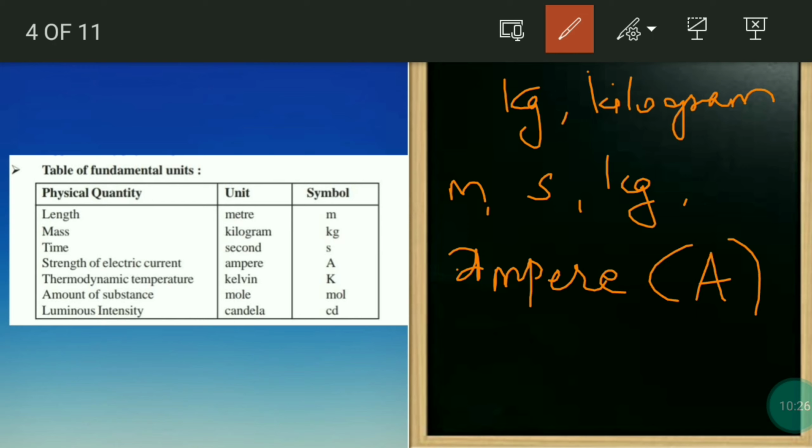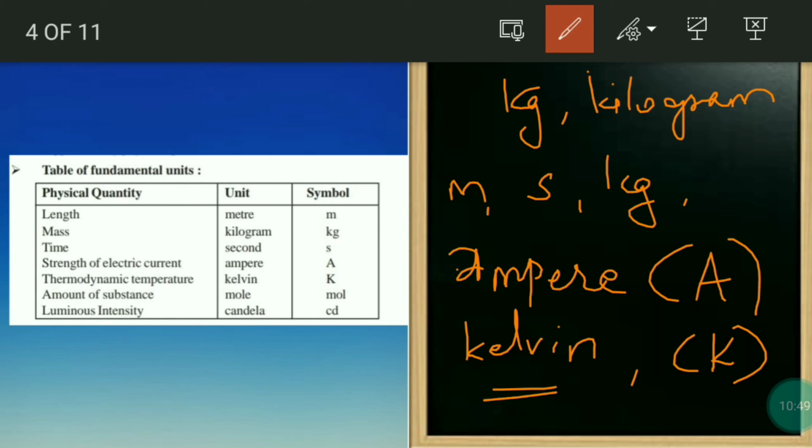Next we have thermodynamic temperature, that is Kelvin. When you are writing the full name, it should be small k. When you are writing the unit symbol, it should be capital K, because we are giving respect to the scientist, Sir Kelvin.